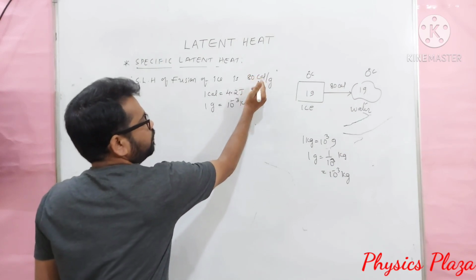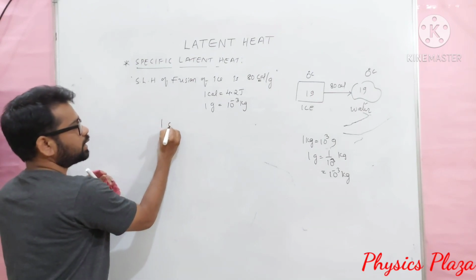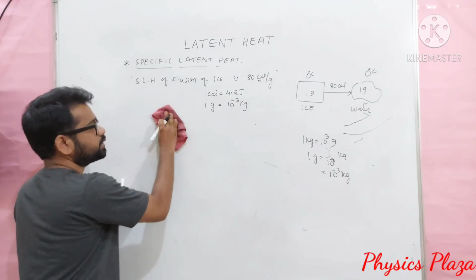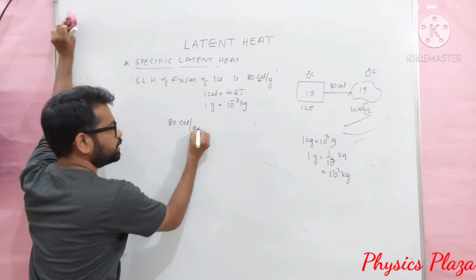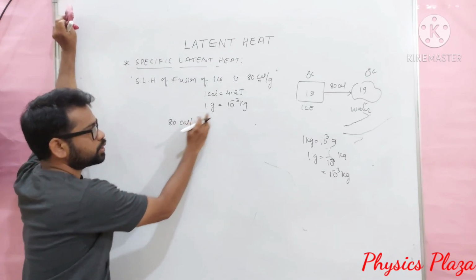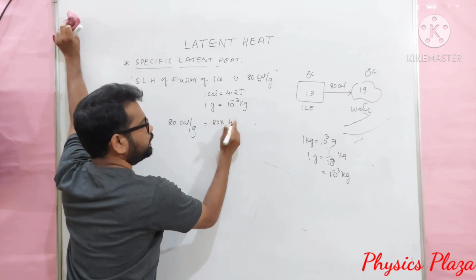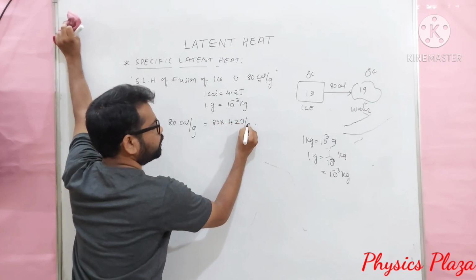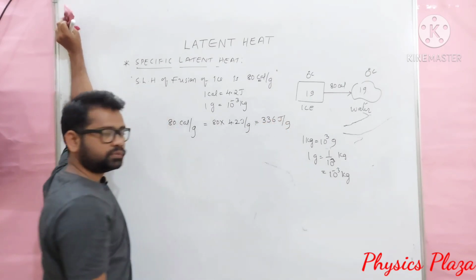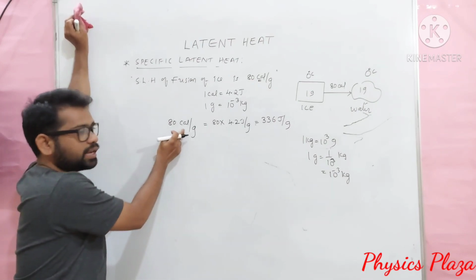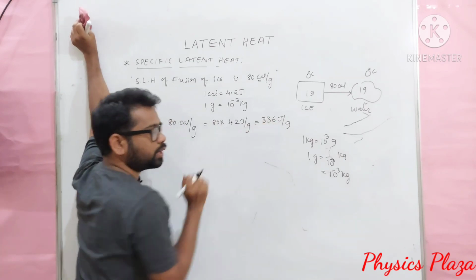Now let us substitute the values. In the place of calorie, let us substitute joule. Children, 80 calorie per gram is equal to how many joule per gram? Let us see here. 80 calorie per gram is equal to 80 into 4.2 joule per gram. This will be 336 joule per gram. Children, in terms of calorie it is 80 calorie per gram, whereas in terms of joule per gram it will be 336 joule per gram.